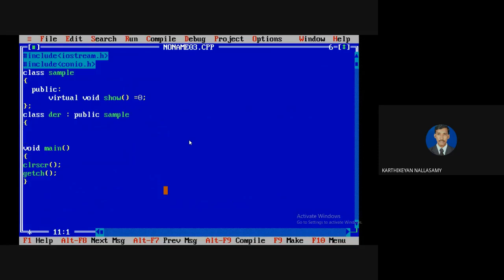So we have to apply the concept of inheritance here. Then we have to implement the function show. But here in the derived class, there is no need to define the keyword virtual. In show, I'm going to print 'I am pure virtual function'. So like that I just defined it. Now the derived class has been implemented. Then I'm going to create an object for the derived class and invoke the show method.